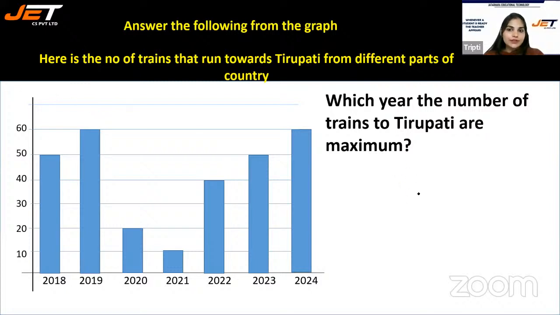So there are 2 years in which I can see maximum number of trains. So I can see 2 years over here, that is 2019 and 2024.